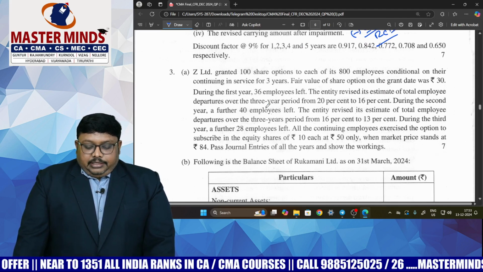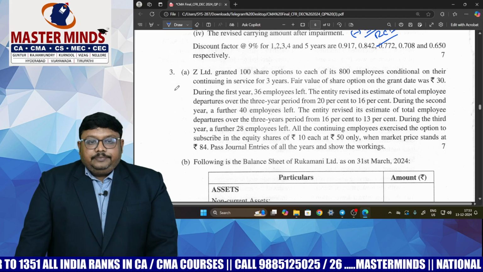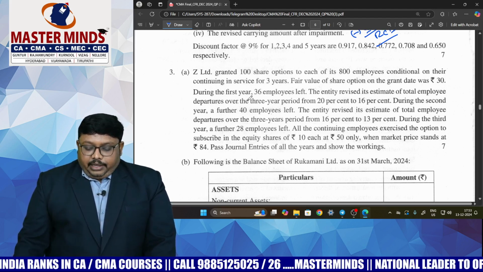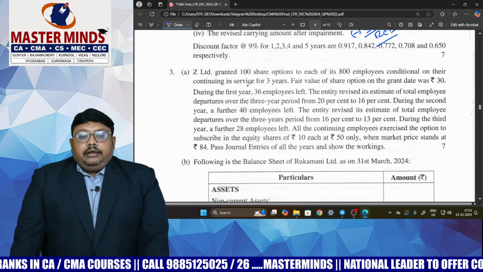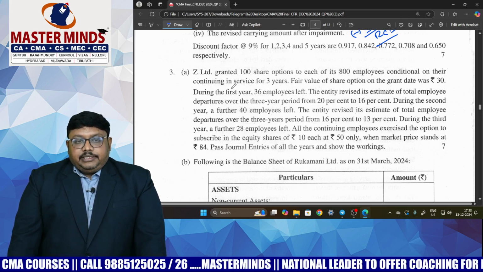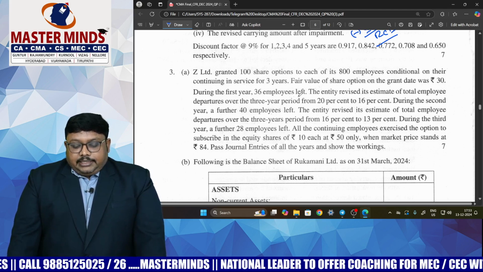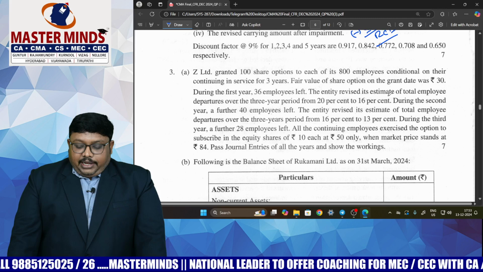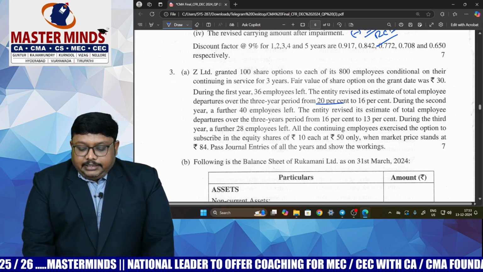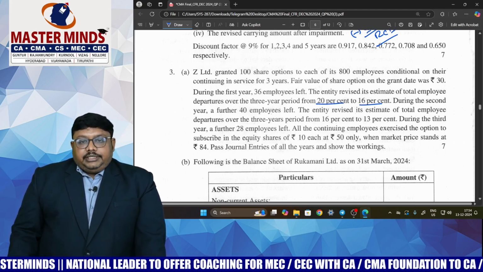And coming to the third one, they have given from share based payments. It's a direct question. So from share based payments, how we have to make it. As per that, the expenses that we need to recognize, employee benefit expenses for each and every stage. So here during the first year, 36 employees left, and the revised estimate of total employee departure over the 3 years decreased from 20% to 16%. So based on the value changes, we need to go.